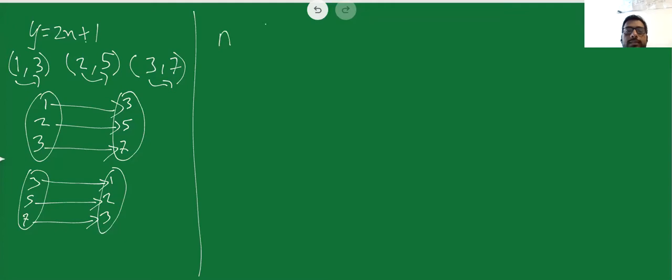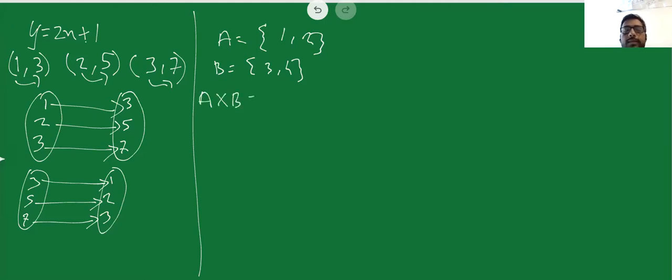Consider that there is one set A which is having elements 1 and 2, and suppose there is another set B which is having elements 3 and 4. I have to find all the relations that can exist between these two sets. So relations is nothing but your Cartesian product.